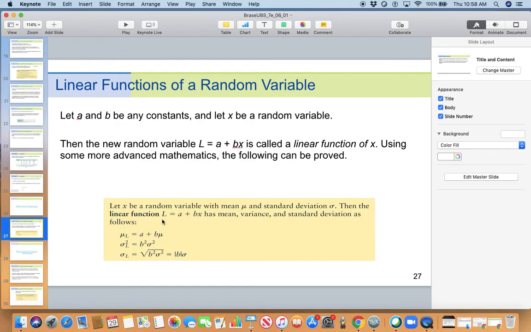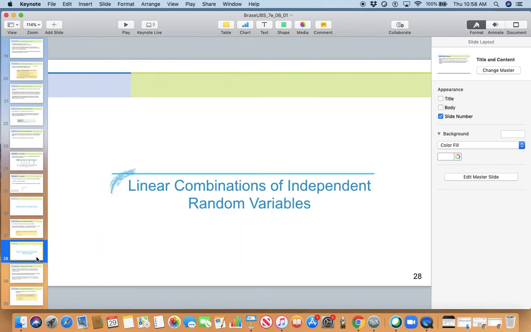This is a new random variable whose mean is a plus b times the old mean, whose standard deviation is the absolute value of b times the old standard deviation. That's all this is about. This takes a little bit of analysis to prove, but we are not going to prove it. We are just going to take this as a result.